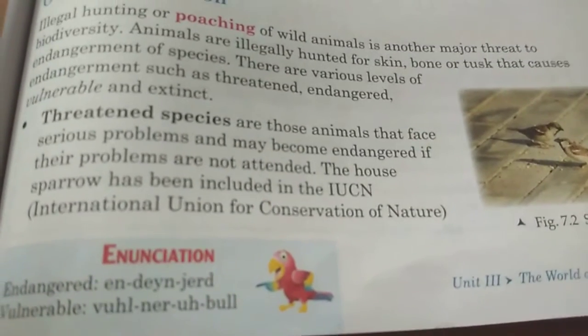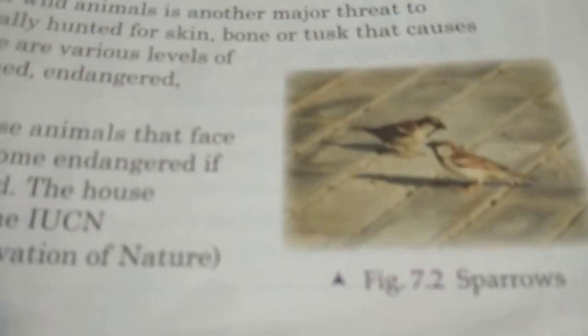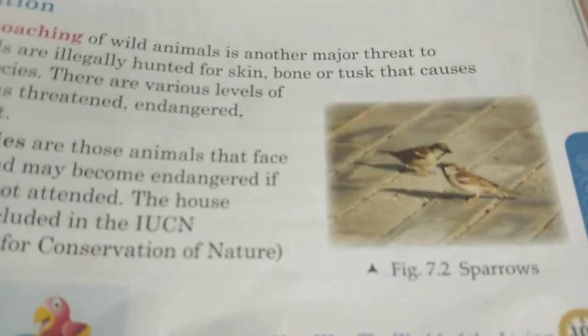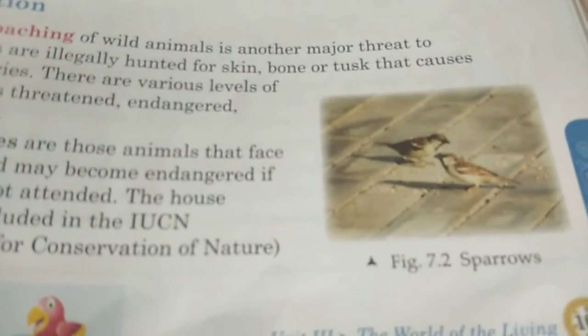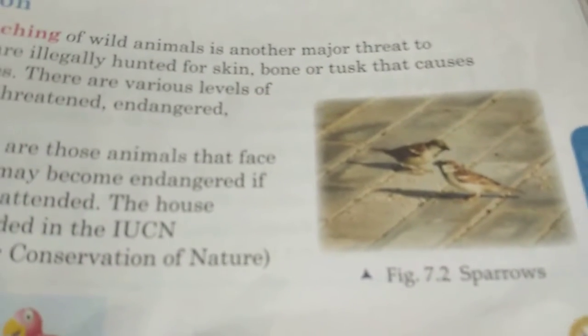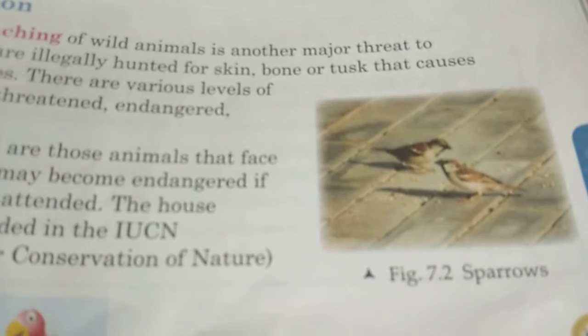First, threatened. See, nowadays, are you able to see house sparrows near your house? I don't know about Karnataka here, but in Tamil Nadu, 10, 15, not even 20 years back, in each and every house you could see this kind of sparrow, the way you see crows everywhere.